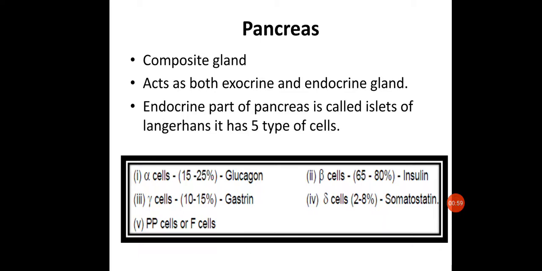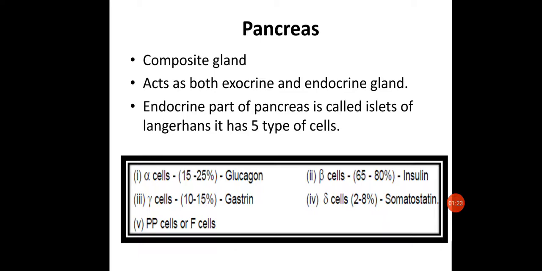Now the endocrine part of the pancreas is called the islets of Langerhans. Langerhans was a scientist who first discovered these different cell types. It consists of mainly 5 types of cells. These are the alpha cells, which make up 15 to 25% and are responsible for secretion of glucagon.